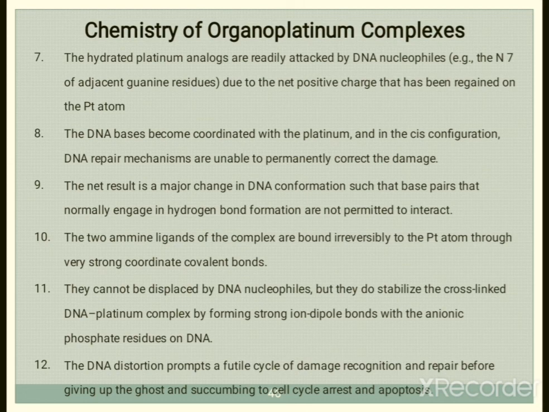Whatever the DNA distortion has been promoted through this complex formation is recognized and repaired before giving up the ghost and succumbing to cell cycle arrest and apoptosis. The reaction between the DNA and the platinum complexes leads to cell cycle arrest and apoptosis. That is the simple meaning of the sentence.